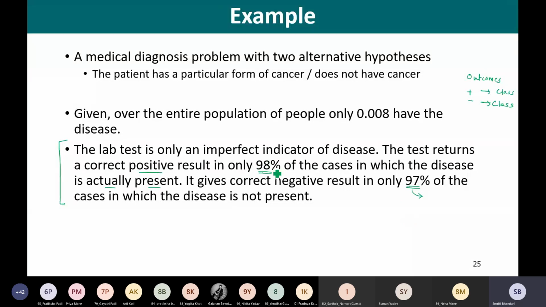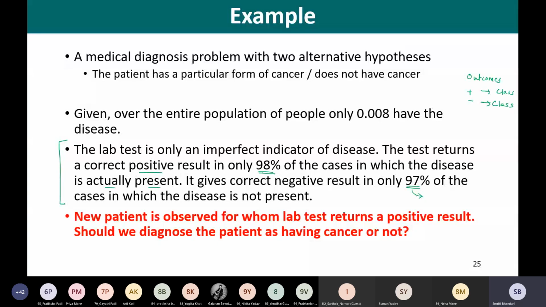So in both situations we have some errors: the correct positive result when the disease is present is 98%, and the correct negative result when the disease is not present is 97%. This is the data that is available.